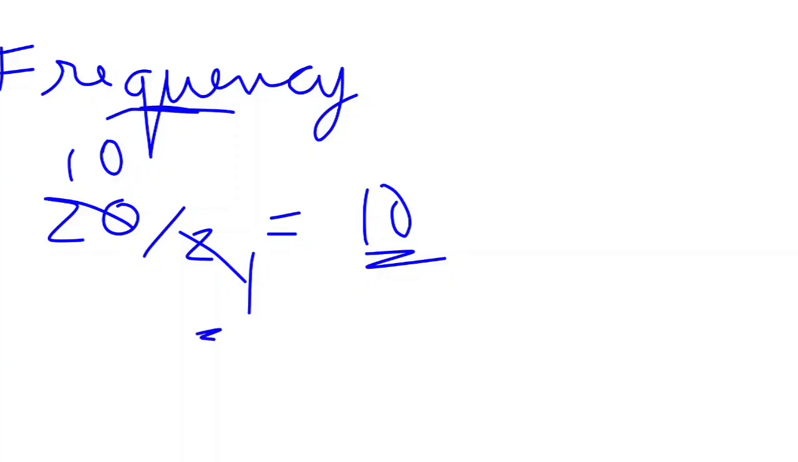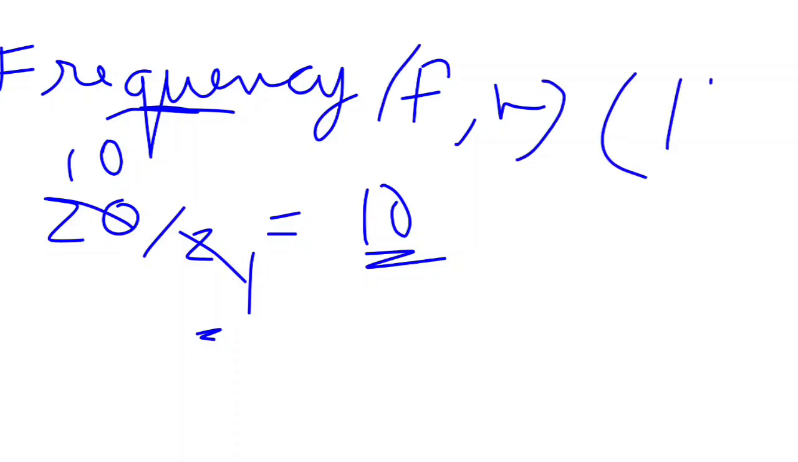It is denoted by small letter f or small letter n, and the SI unit is hertz, capital H, small z. So what is frequency? The number of oscillations completed in 1 second. Hertz is named in honor of the German physicist Heinrich R. Hertz. So hertz is a unit of frequency.